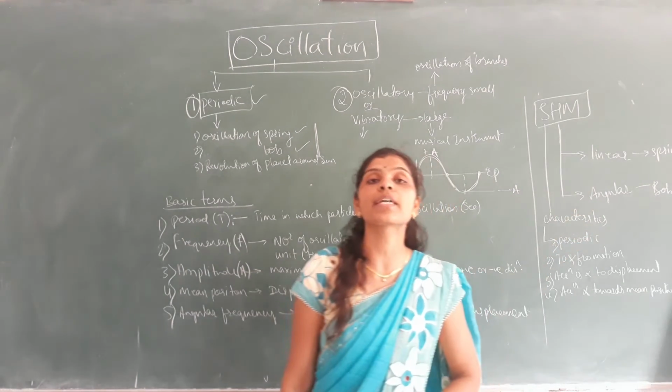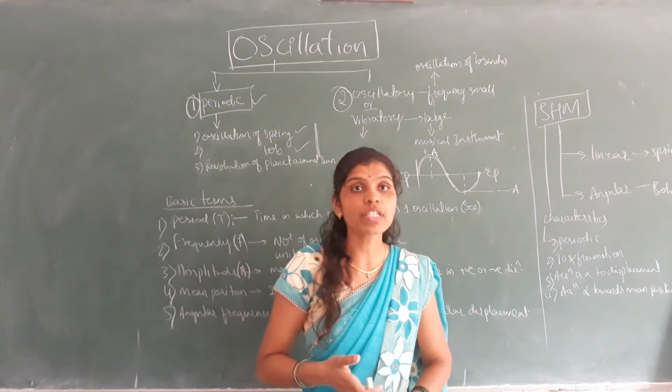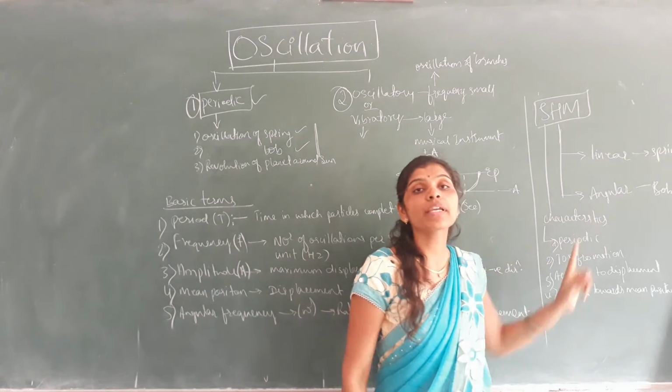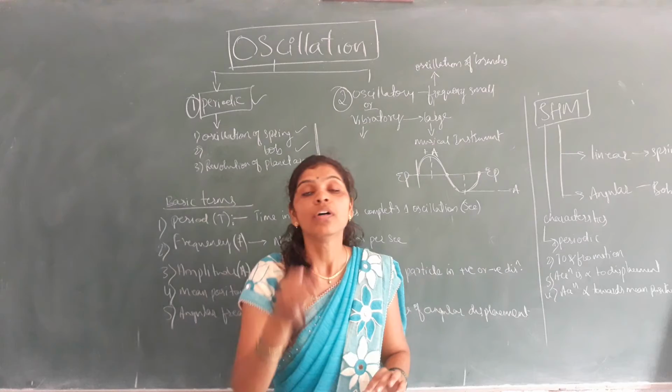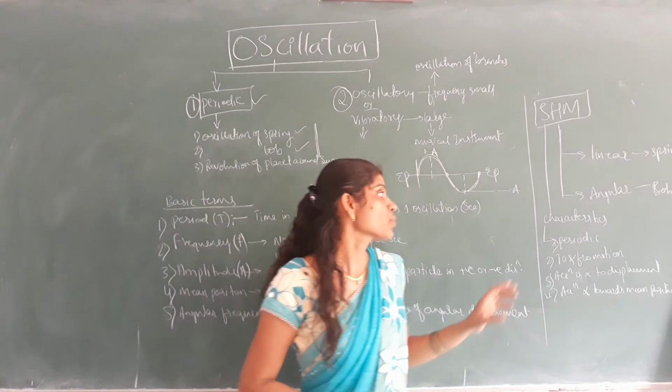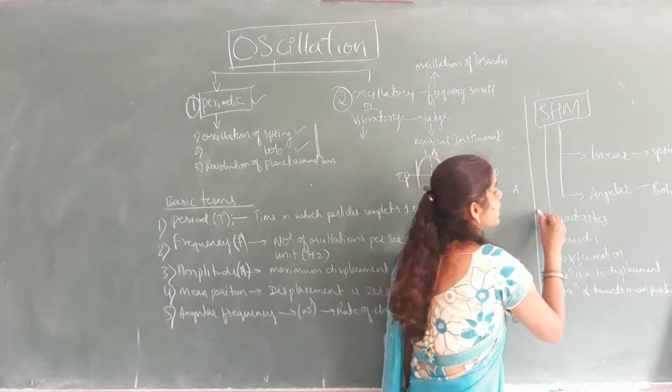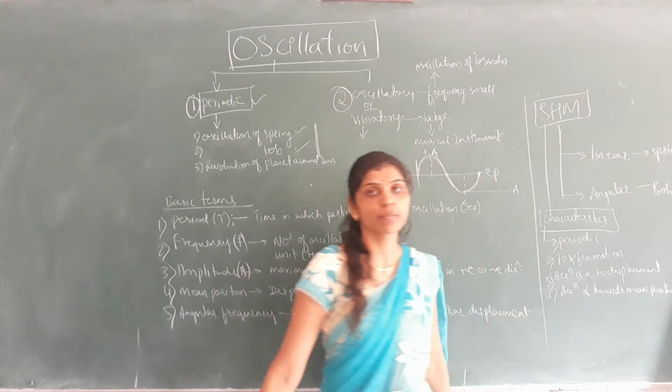What example can we give for linear SHM? Oscillation of a spring, because it is along a straight path. Same thing, for angular SHM you can quote the example of a simple pendulum. So there it performs to and fro motion. Let us see what are some of the characteristics of simple harmonic motion.